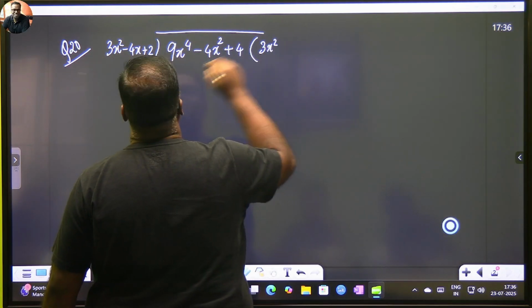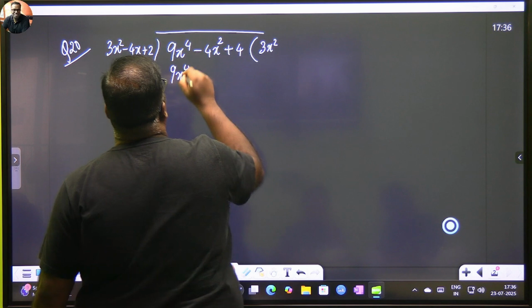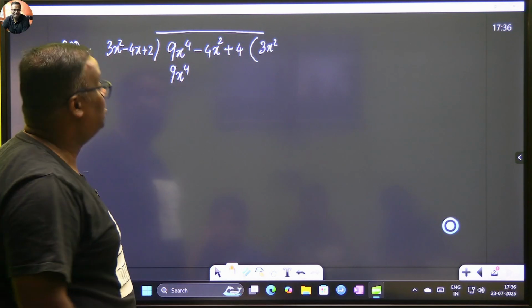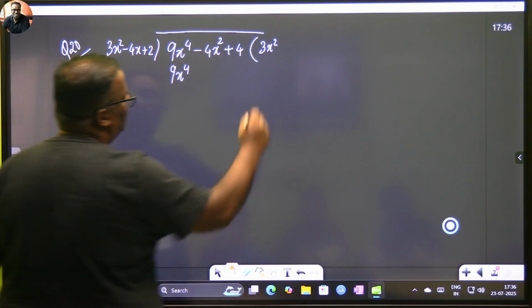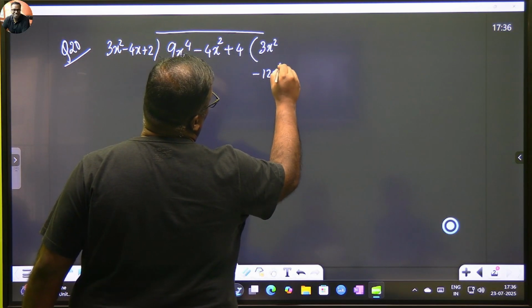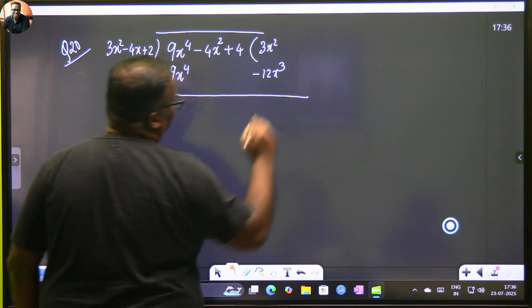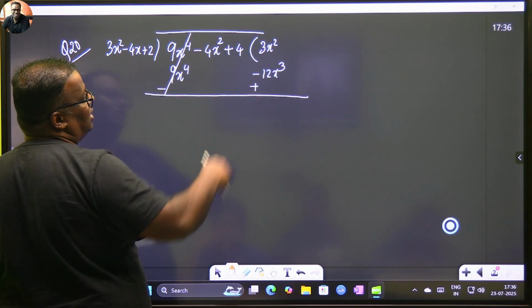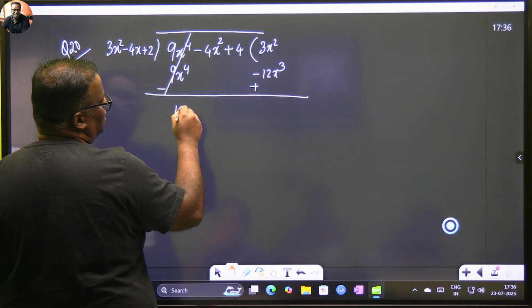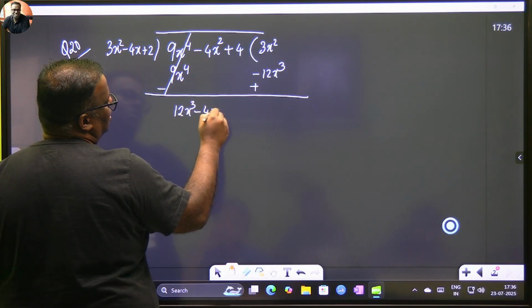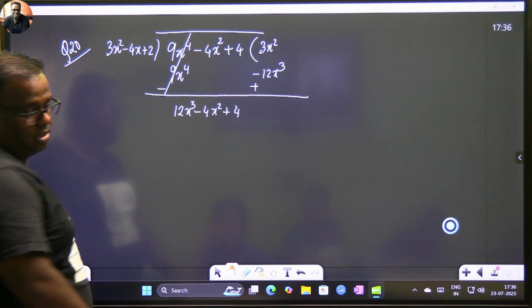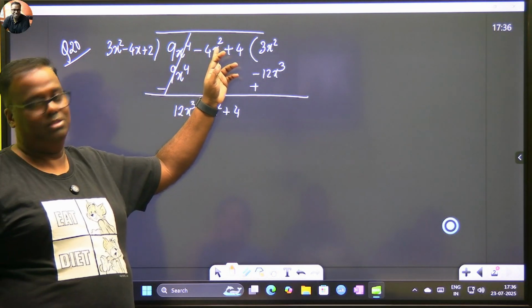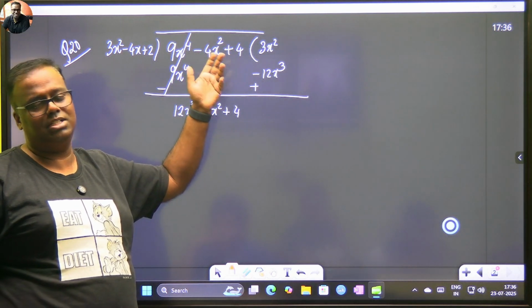3x square, so this becomes 9x to the power 4. Now देख रियान, now 4 is multiplying with 3. It will give you how much? 12. But it will give rise to an x cube term. So I write minus 12x cube because there's no x cube out here, so I've kept it separate. Agreed? Now minus plus, this goes away. Now when I write, this term is the highest degree term, so I bring it first. Another way is like how her school is showing, you will put a plus 0x cube term. That way also you can do, but that is a kiddo way of doing.